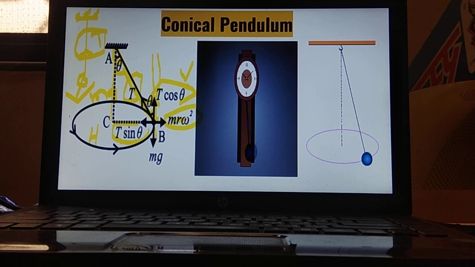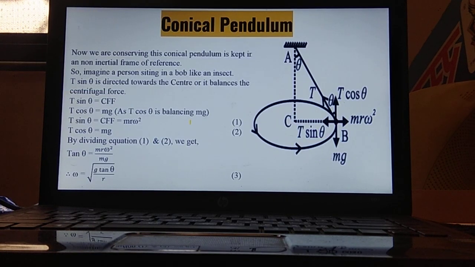Okay. So T sin theta, whenever the object is moving in a circular manner, you can see this pendulum is moving in a circular manner. There is a force due to which it is always directed towards the center. What is that force called? Centripetal force. You will see that T sin theta is in the direction of centripetal force, as well as T sin theta is balancing centrifugal force. Okay, we will see now the next slide.